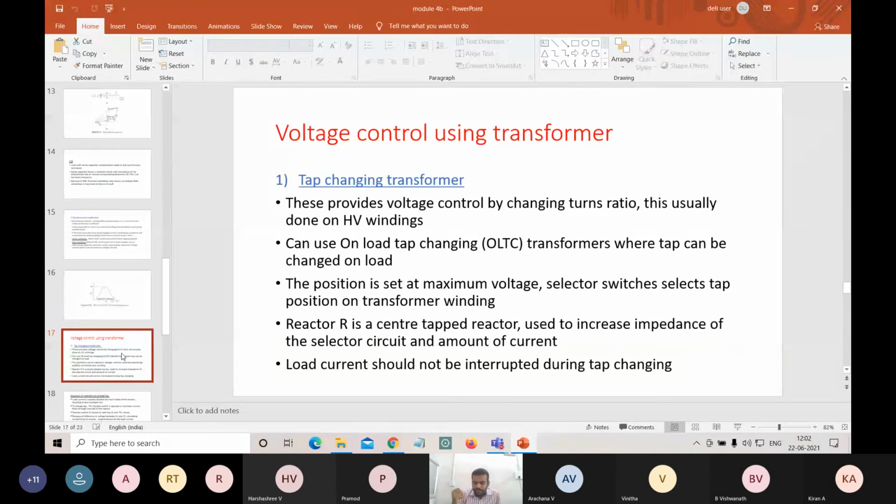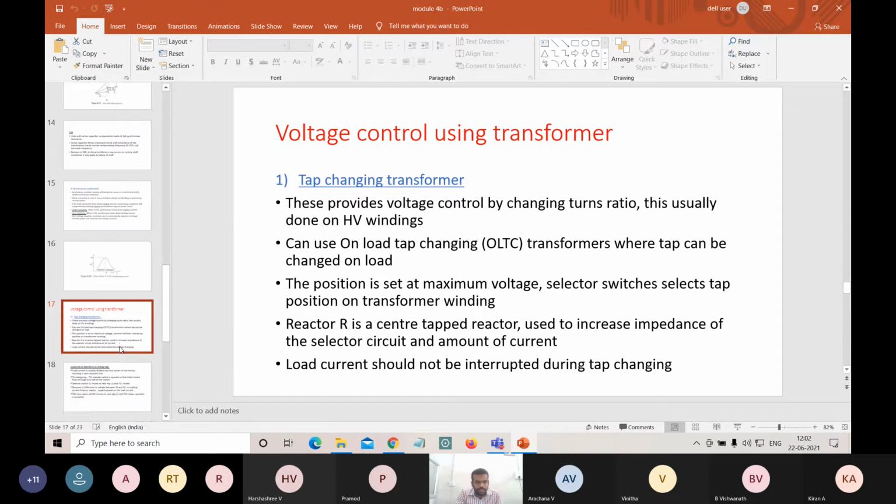So the next method is voltage control using transformers. This is also a method that we can use in order to control the voltage. There are three types of transformers: tap changing transformers, booster transformers, and phase shifting transformers. I will just give a brief introduction about this, so that we will discuss the remaining in the next session.